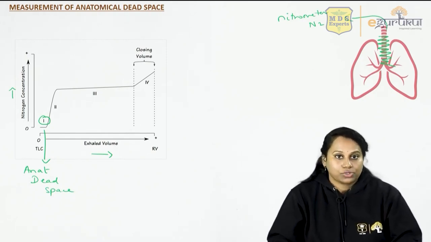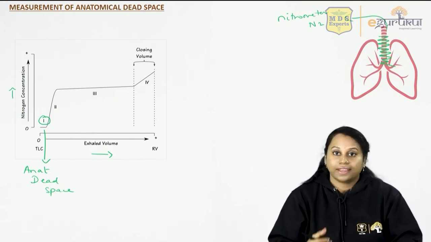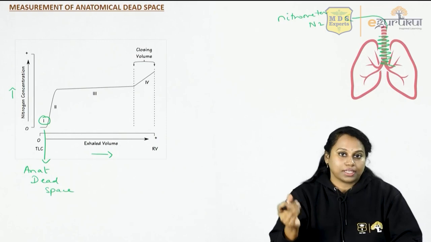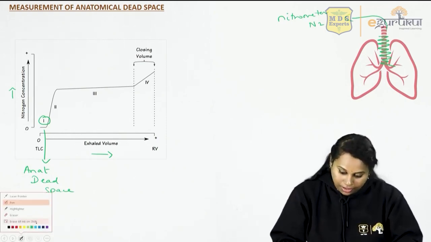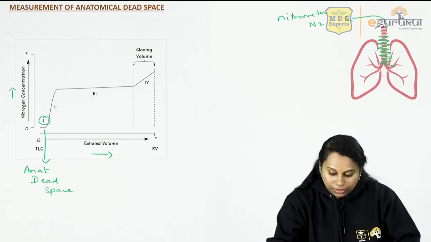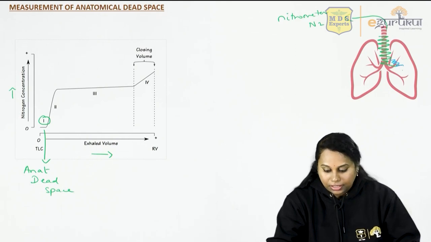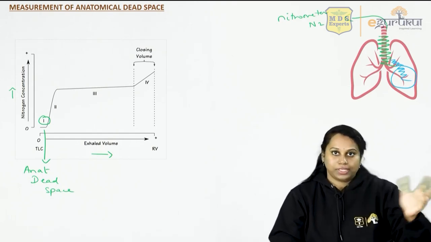Now phase 2. In phase 2, the nitrogen content in the expired air slowly increases, because this phase 2 is the air which is coming out from a little bit of dead space and a little bit of the alveoli. So it's a mixture of gas. The first phase is only dead space air.